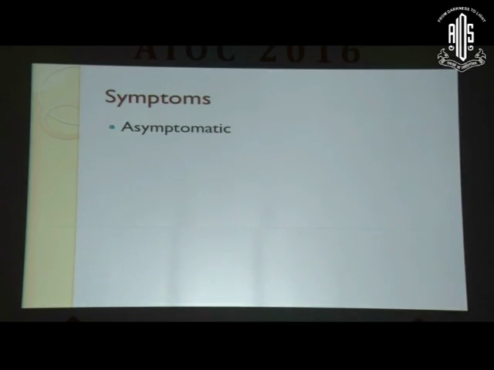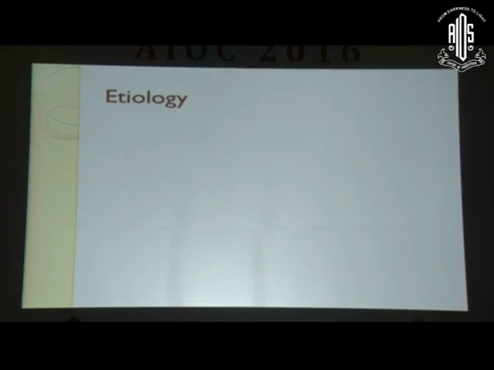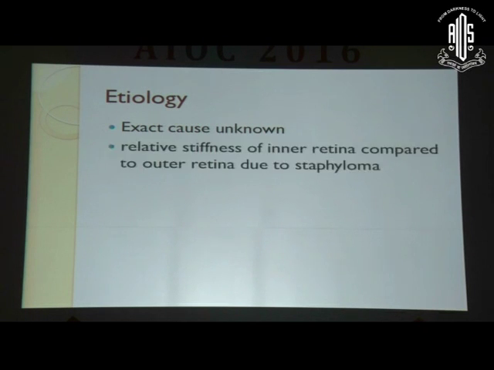Most patients, like our patient that I presented, are asymptomatic. Some patients do present with reduced or blurry vision. Visual acuity may range from normal to reduced. Metamorphopsia could also be present. And exact etiology of this is at present still not completely understood.